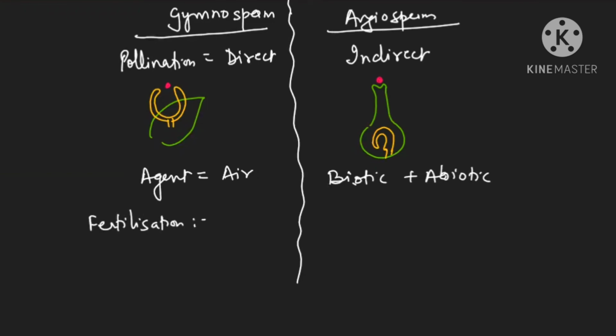Now after pollination will be fertilization. In fertilization, what will happen here? Only one male gamete is there. This one male gamete will fuse with one egg cell and form the zygote, and the zygote will develop into the embryo. But in case of angiosperms, we know there are two male gametes.